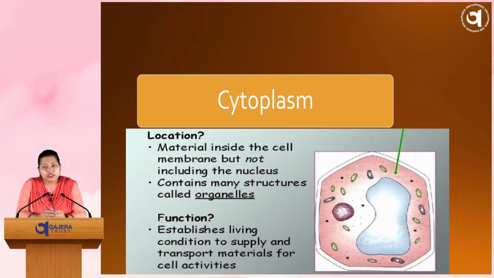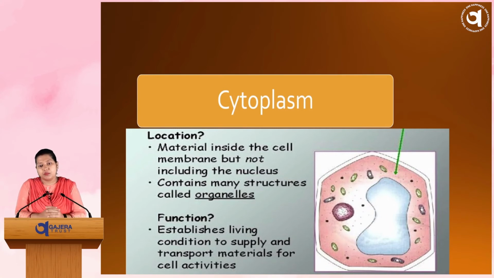First we will discuss cytoplasm. So where is it located in the cell? Here you can see it is the material inside the cell membrane but not including the nucleus, containing many structures called organelles. So if we exclude the nucleus inside the cell, the remaining part from the membrane is the jelly like or fluid like structure, that is called cytoplasm, and all the remaining cell organelles float in that fluid, like your endoplasmic reticulum, mitochondria, nucleus.